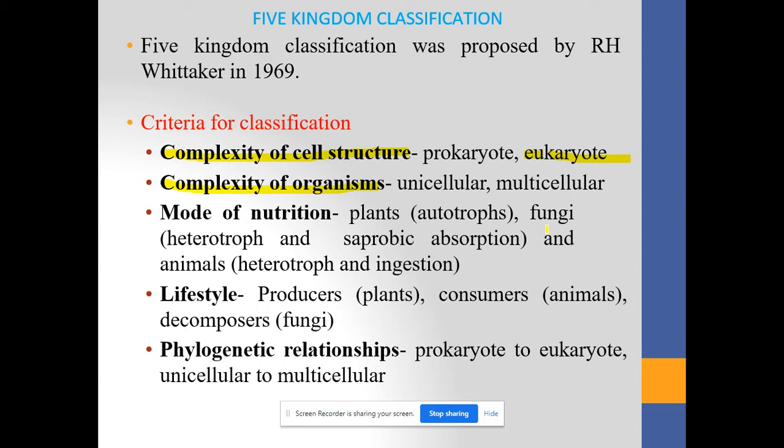Try to understand. युनिसेल्युलर ऑर्गॅनिझमचा अर्थ काय होतोय? The organism which is having a single cell and which performs all the functions that are required by the organisms. Means that single cell system is responsible for performing all the functions of the organisms. The examples of the unicellular organism are bacteria, protist, yeast. These are the examples of the unicellular organism.